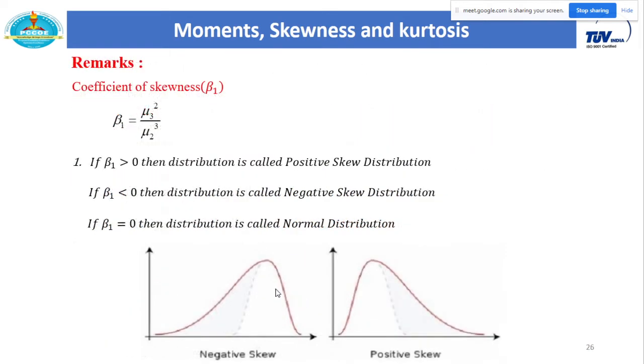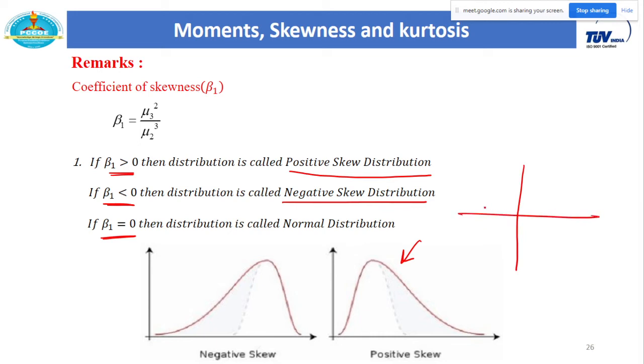If beta 1 is the coefficient of skewness and this value is positive, then your distribution is a positive skew distribution, so your distribution is of this form. So roughly you will get the nature of your given distribution by calculating beta 1. If beta 1 is negative, then you will get a negative skew distribution, so your data is distributed like this. And if beta 1 is 0, then the graph is normally distributed. This is the normal distribution. Such things you can calculate from given data using beta.